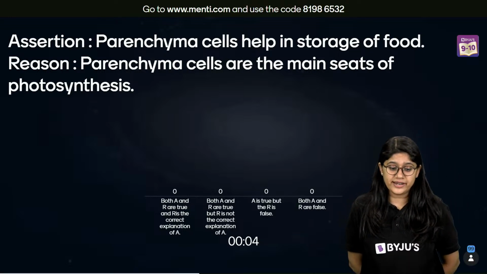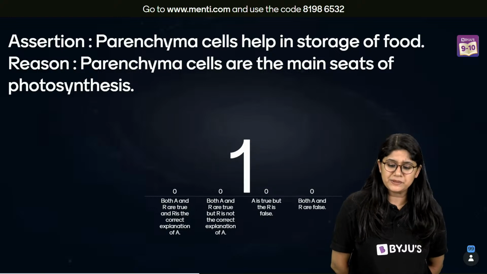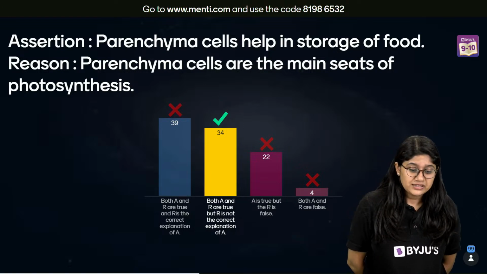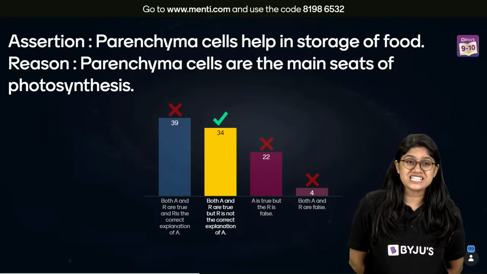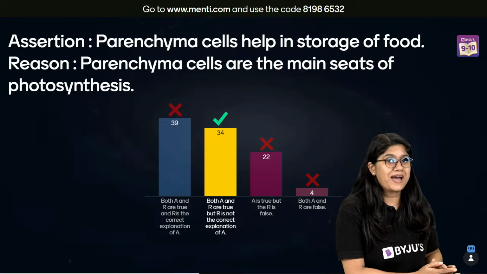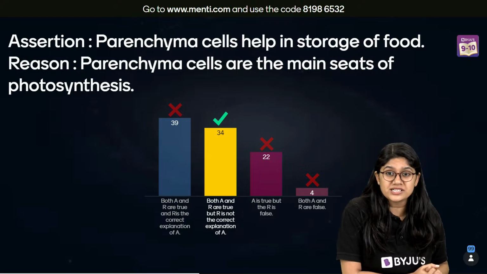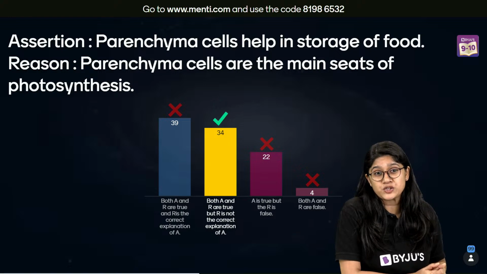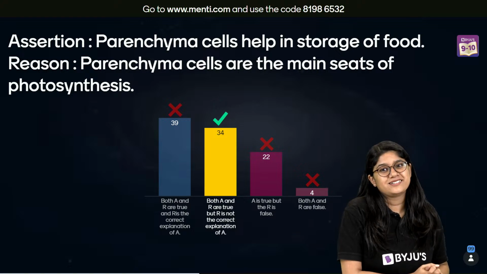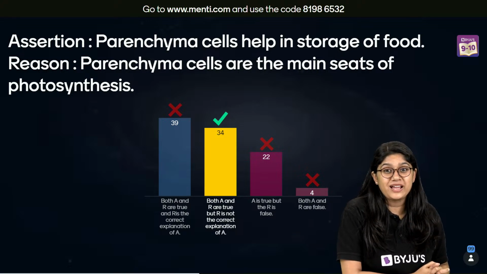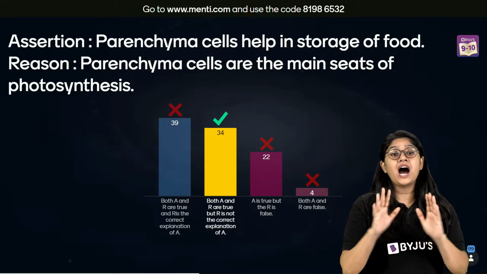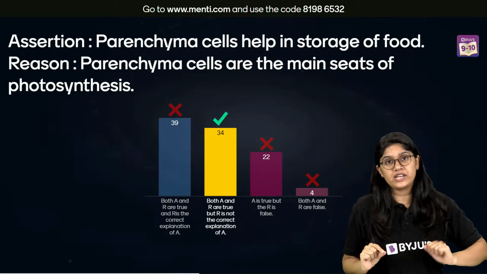Everyone, whether the statements are correct or incorrect. Parenchyma cells help in the storage of food. They have the vacuole, so that is correct. Then the reason is not correct, but the statement is correct. Parenchyma cells are the main site of photosynthesis. Now see, can you tell me why? We discussed the chloroplast, you remember? Chlorenchyma, we remember this, right? Very good. So both the statements are correct, but it is not the correct explanation of A.